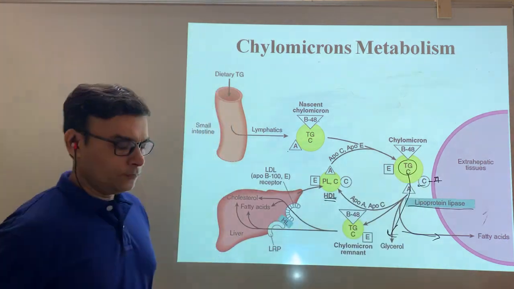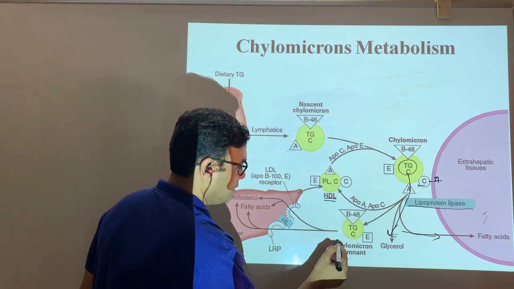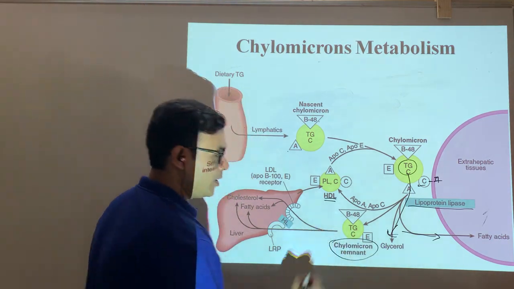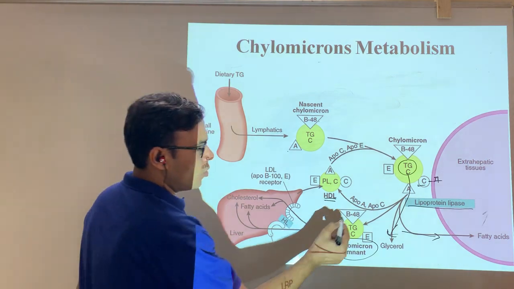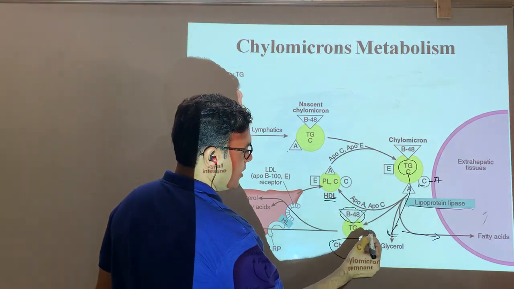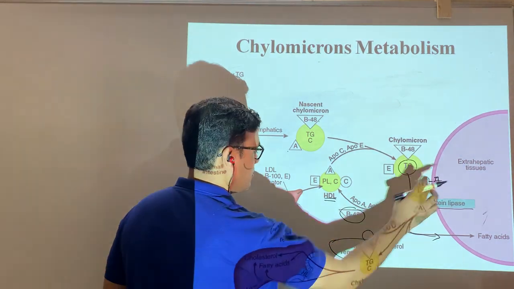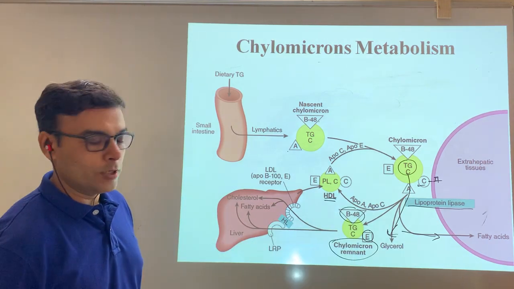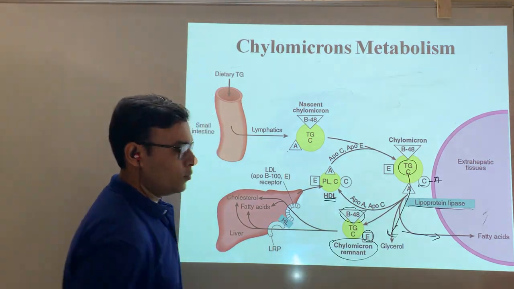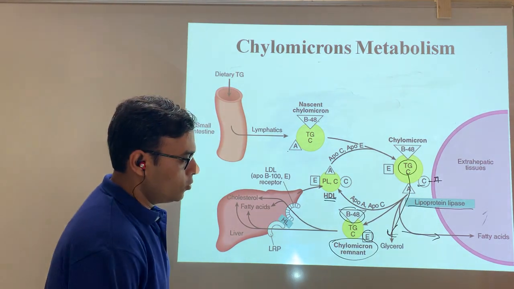After this process, whatever molecules remain will be the chylomicron remnant. But this remnant has only B48 and E. Now it doesn't have A and C; it has B48 and E with that molecule. Then you get the chylomicron remnant. These two molecules will help.